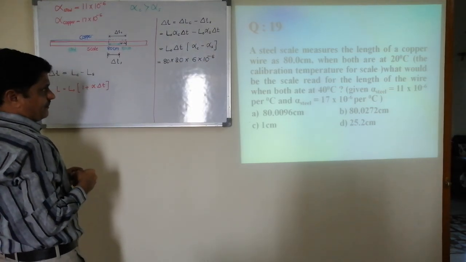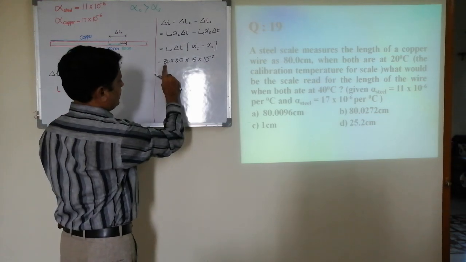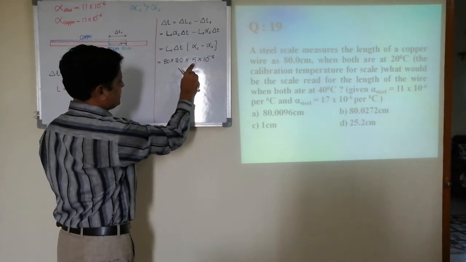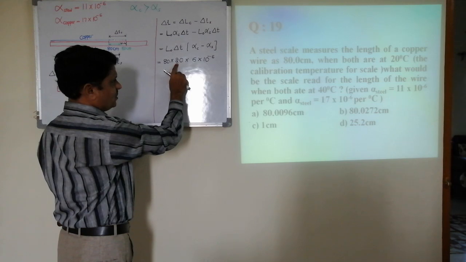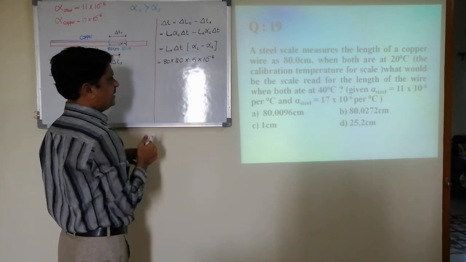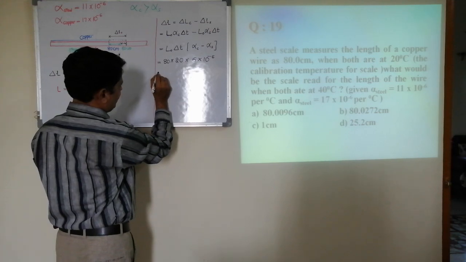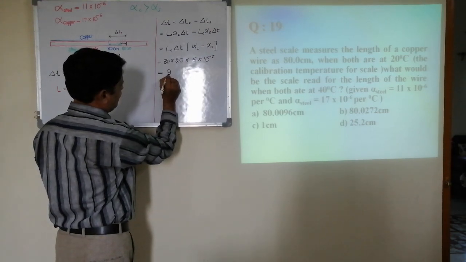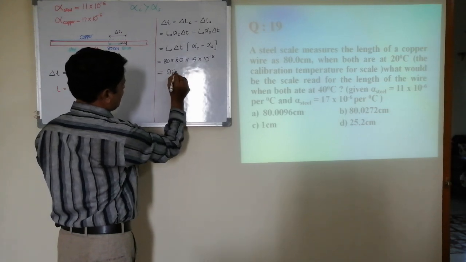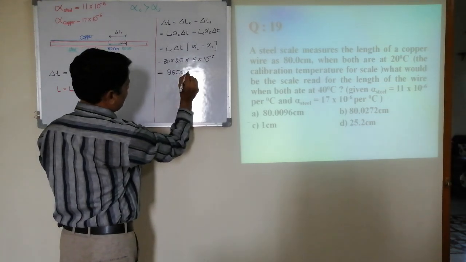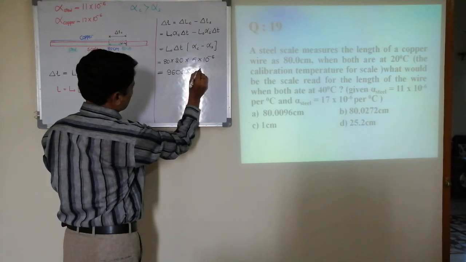Okay, now see, 6 into 2 is 12, 12 into 8 maybe 96. 96 here, zeros into 10 to the power minus 6.